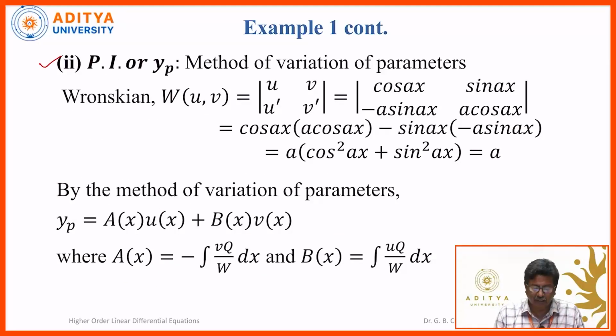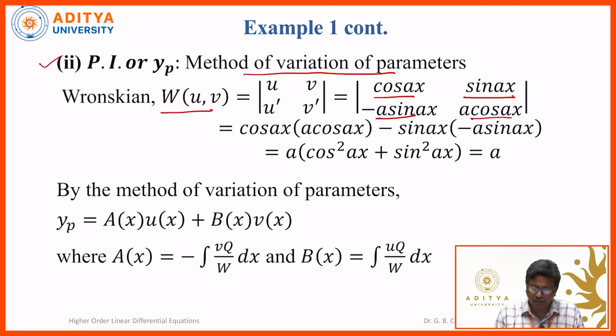For the particular integral part, we apply the method of variation of parameters because the function on the right hand side is tan ax. So W is calculated as the determinant of u, v and u dash, v dash. Substitute all four functions: u is cos ax, v is sin ax, u dash is minus a into sin ax, and v dash is a into cos ax.